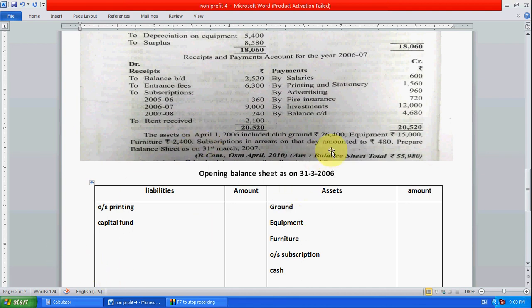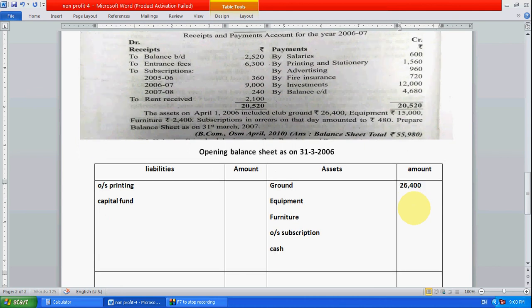So is there any entry we have to write? First, let's take this entry. Club ground, how much? Ground is 26,400. After ground, equipment is there and equipment is 15,000. After equipment there is furniture that is 2,400. After furniture, subscription in arrears on that day, how much? 480 is the subscription. So these entries we have taken here.